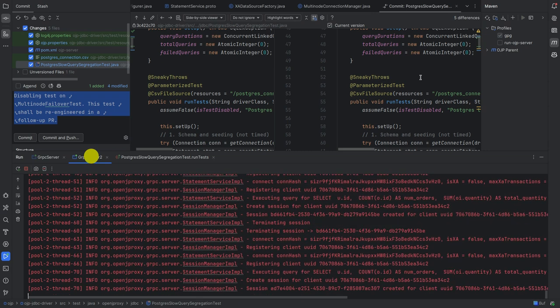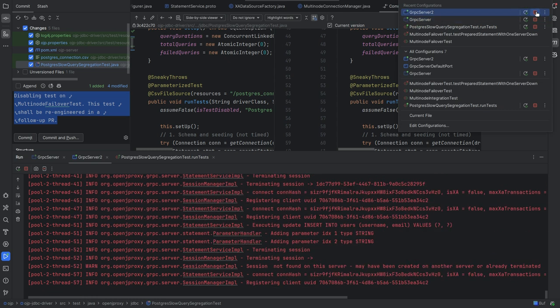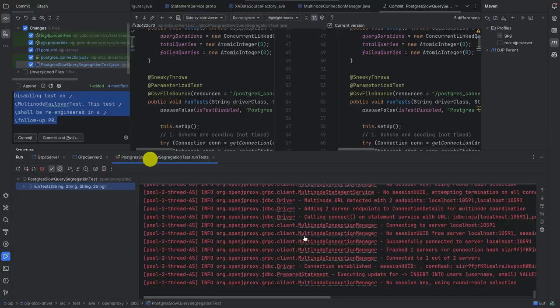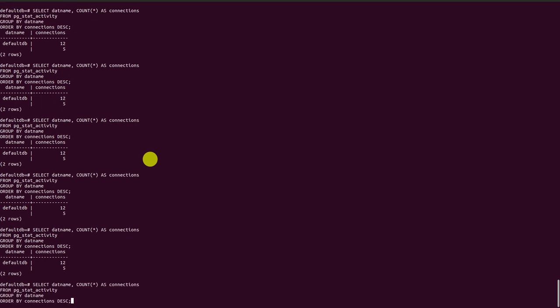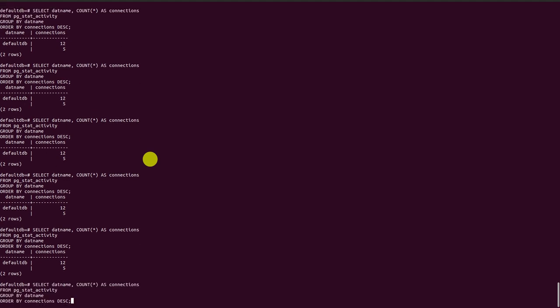So I think we have a bit more time. Let's kill the second server again, just for fun. Let's just see connections going down. As soon as they come back up, I'll restart. I'm not sure if I will have time to do that, but just to do a bit of chaos monkey engineering here.